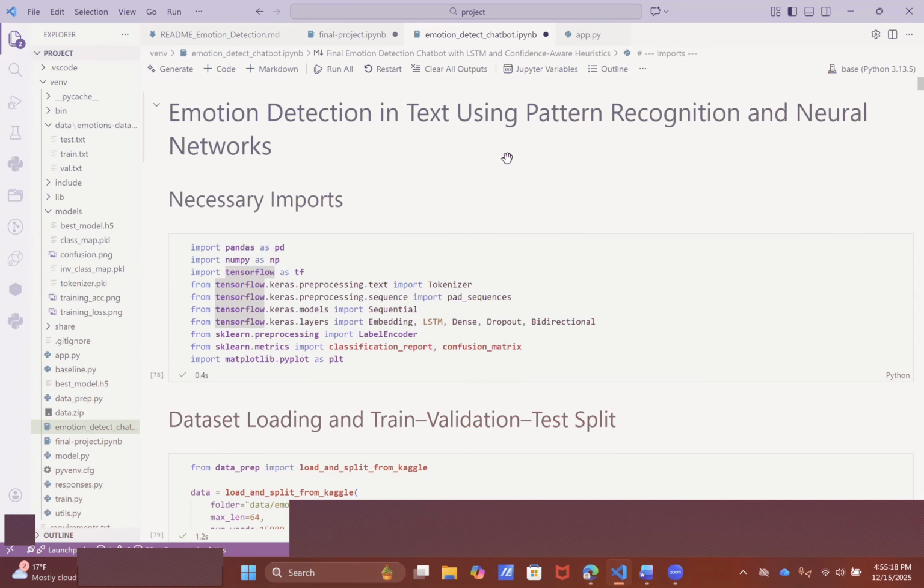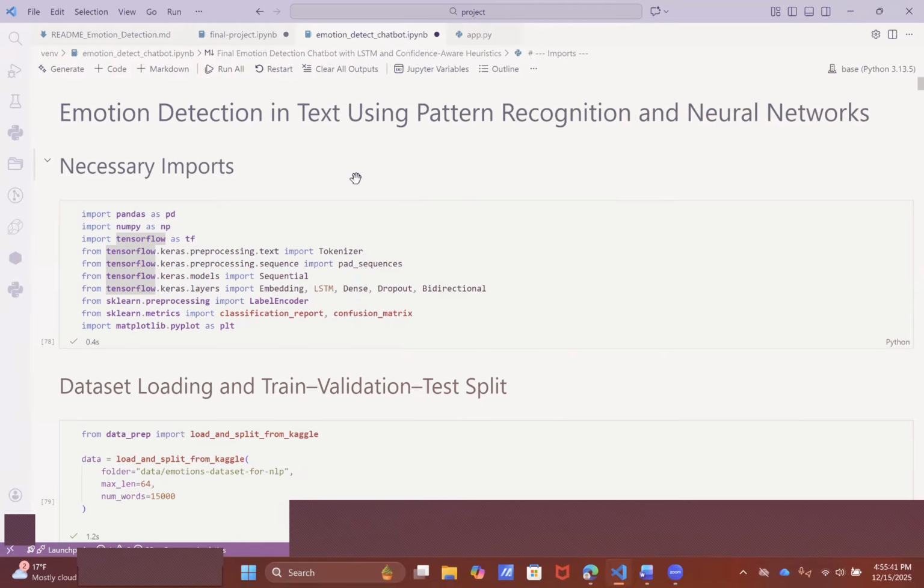So here, first we will be importing all our necessary imports, and in this file, we will be loading the dataset, preprocess it, train a bidirectional LSTM model, evaluate it with accuracy and a confusion matrix, and finally, we will show the Gradio chatbot UI that gives emoji-based responses, memory recall, and a probability plot.